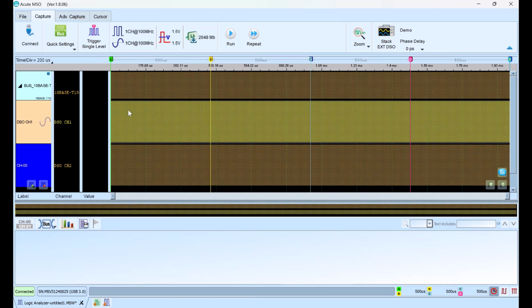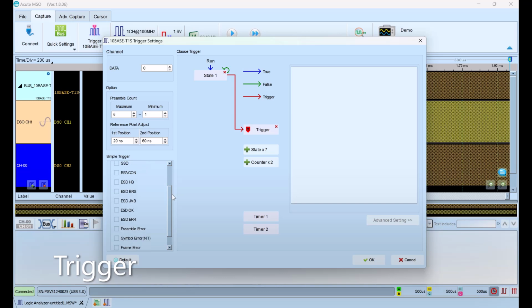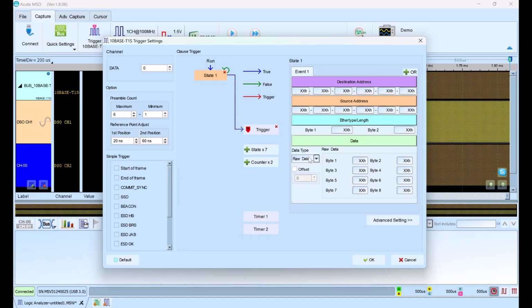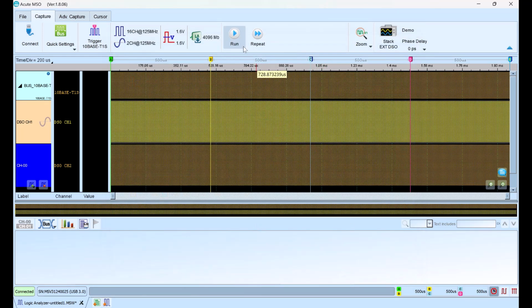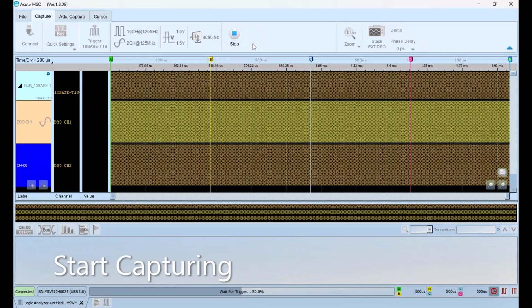Set a trigger for 10BASE-T1S. You can choose a simple trigger or specify an address or data. Adjust memory settings and check recordable time. Press Run and wait for the trigger.